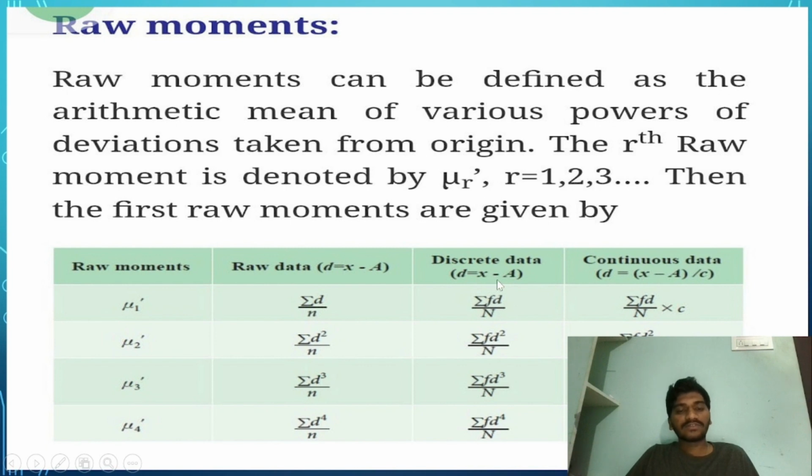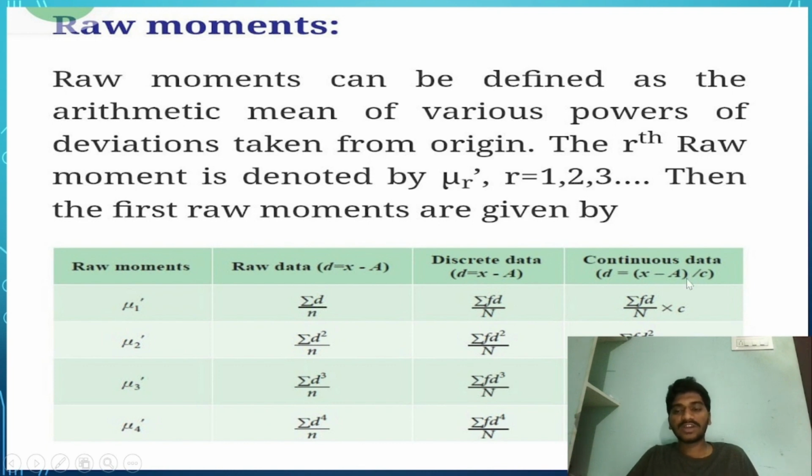For the discrete data, the first raw moment will be summation of fd by capital N, meaning the sum of total number of frequencies. The second raw moment for the discrete data will be summation of fd square by N, the third raw moment will be summation of fd cube by N, and the fourth raw moment for the discrete data will be summation of fd power 4 by N.